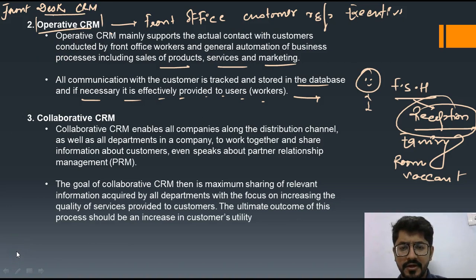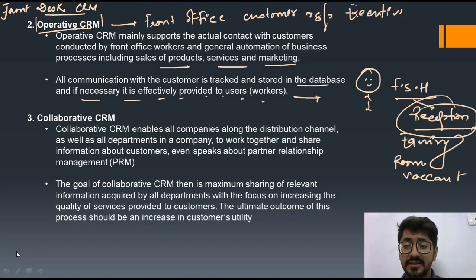Now students, come to collaborative CRM. Collaborative CRM is related to the distribution channel, and it enables all the companies along a distribution channel as well as the departments of the company to work together and share information about the customers. It even speaks about partner relationship management.